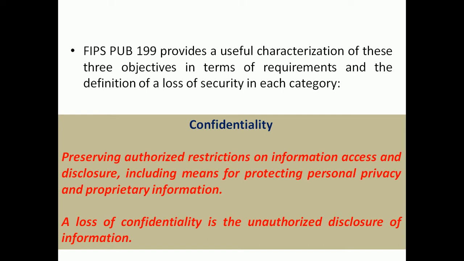The meaning of confidentiality is preserving authorized restrictions on information access and disclosure, including means for protecting personal privacy and proprietary information. In case there is a loss of confidentiality, then what will happen? Unauthorized users disclose our sensitive information to the outside world.